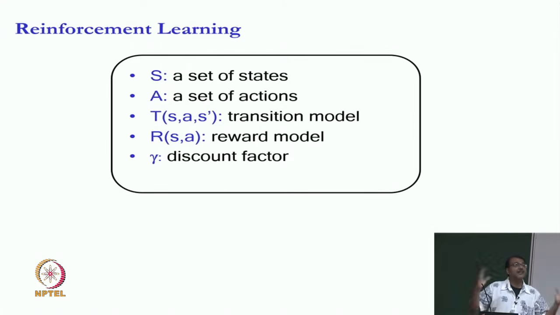So, people have studied that the whole idea that we are trying to optimize for reward is a good way to think about the world, is a good way to think about agents, and so therefore, a lot of people in reinforcement learning also take that view. They do not take the goal view, they take the reward view, right. So, we have states, actions, a transition model, a reward model, and because we will always work in the infinite horizon, we have a discount factor. That is also reasonable, because eating burgers now is more interesting than the long term bad consequences that we will have for most people. So, having a discount factor is reasonable for people as well.